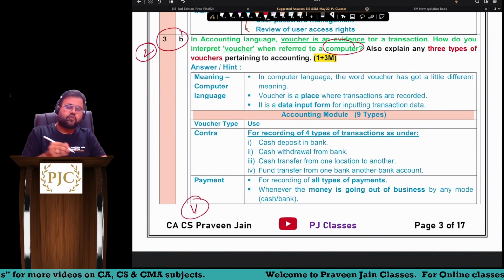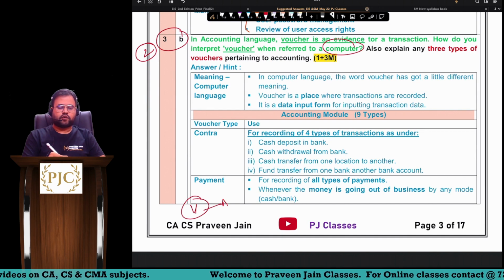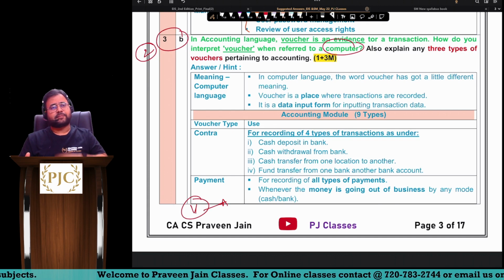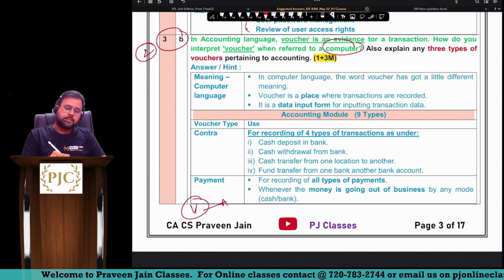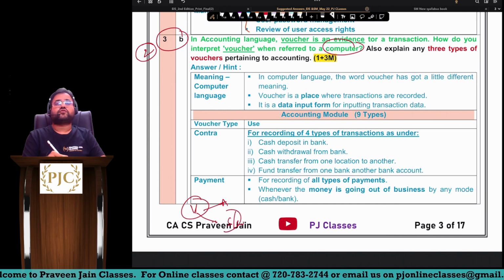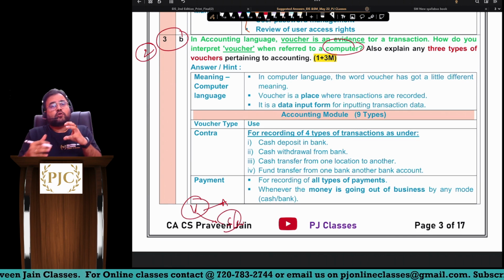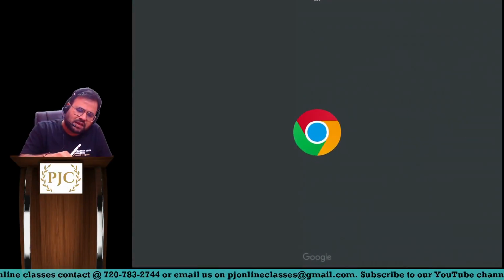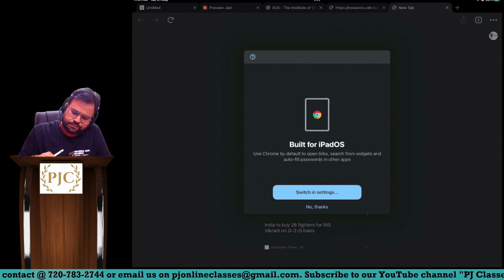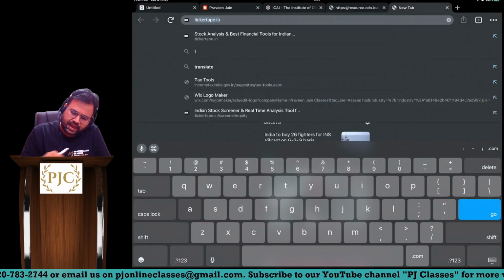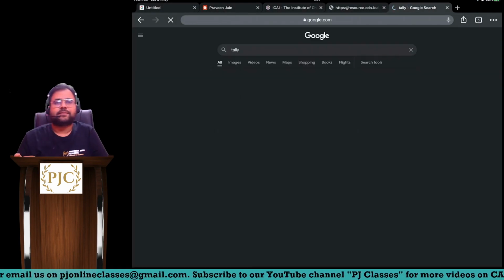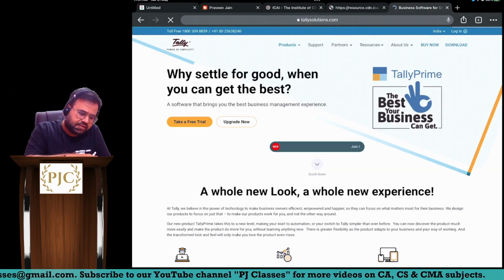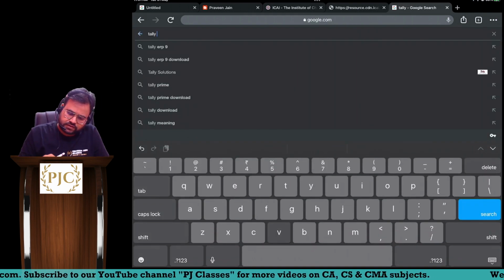Now, as we know, voucher has two meanings. In accounting, voucher is nothing but an evidence of a transaction. So whatever transaction has happened, uska evidence is called a voucher. But from the software point of view, sir, what is voucher? Voucher is the place where you are entering the data. For example, I hope most of you might have used Tally, or even if you have not used it, you definitely have some knowledge about Tally, sir. Okay, so I'll just show you.